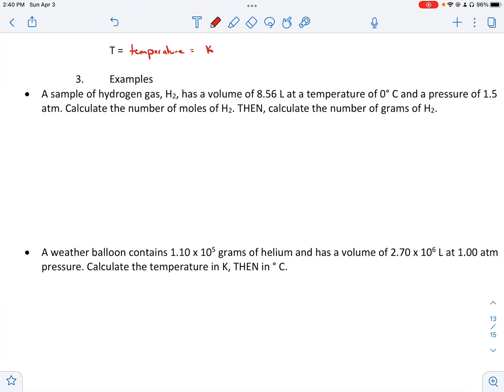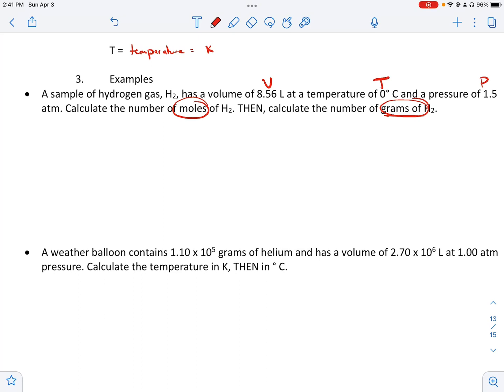So we have a sample of hydrogen gas, has a volume of 8.56 liters. It has a temperature of 0 degrees Celsius and a pressure of 1.5 atmospheres. We are calculating moles, and then we're going to calculate grams. So we've got two things that we have to do. We're looking for moles first, and then we're going to convert it to grams.